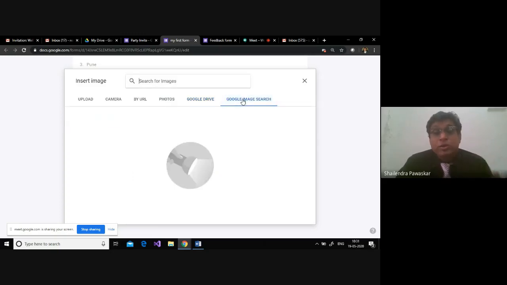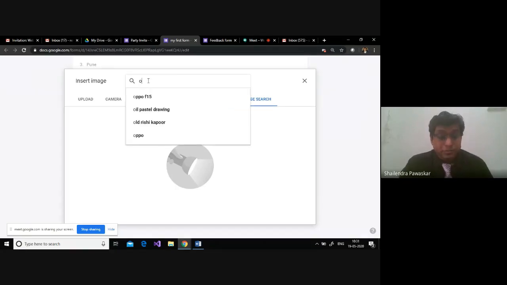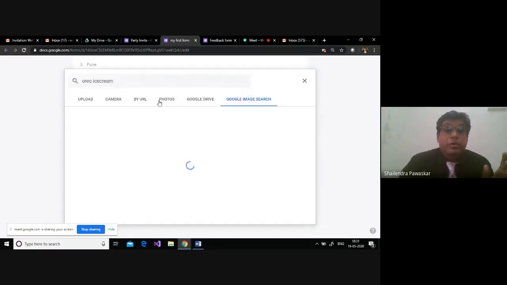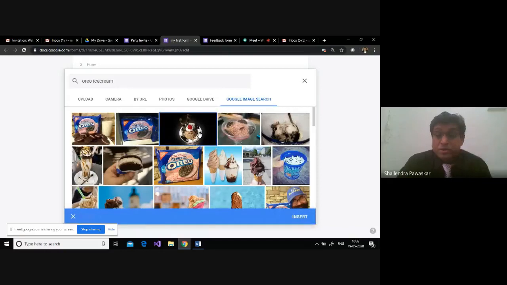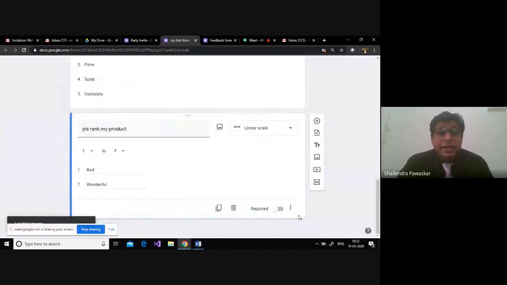Now you can also search for an image on Google, rather than going back to the browser and identifying the image. You can just search directly here. I'm writing Oreo ice cream. Suppose this is the image list I've got. I'm selecting one of them. I'm not going to search more. I just thought this is the best one I can see here. So I say insert.